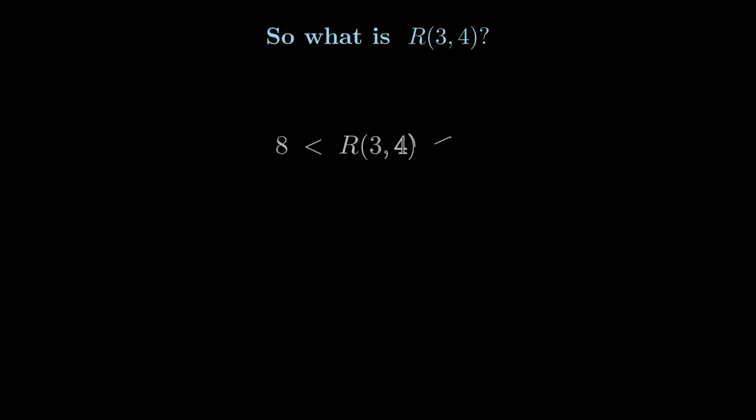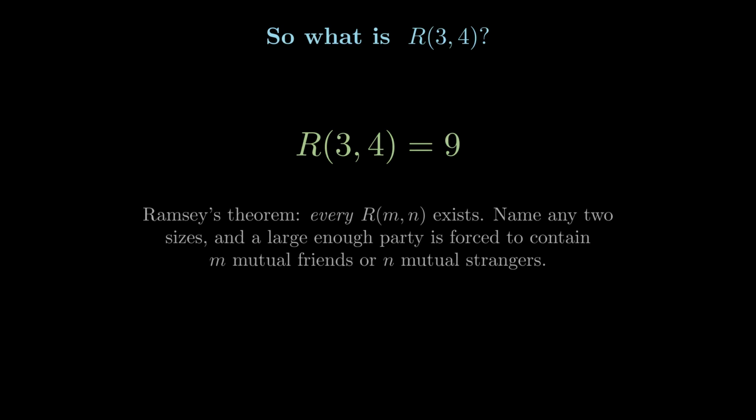Putting it all together, we know that 8 people can avoid this, but 9 always contains 3 mutual friends or 4 mutual strangers. So, R(3,4) is exactly 9. And this pattern continues. Ramsey's theorem guarantees every one of these numbers exists. Name any 2 sizes you like, and a large enough party is forced to contain that many mutual friends or that many mutual strangers.